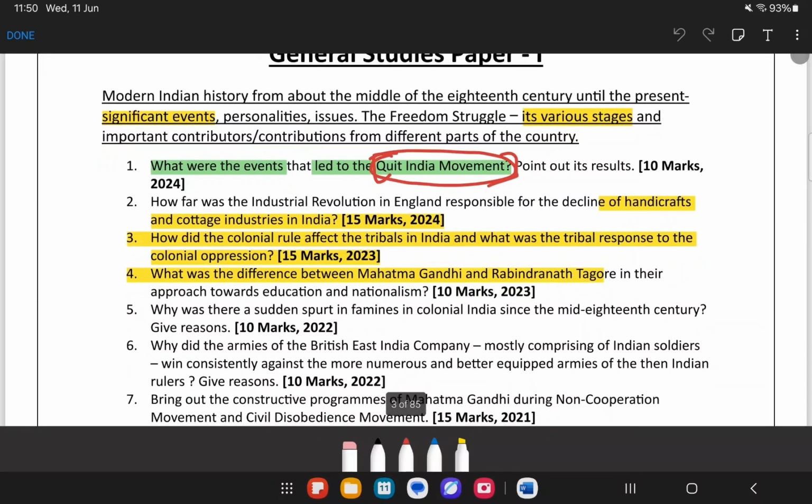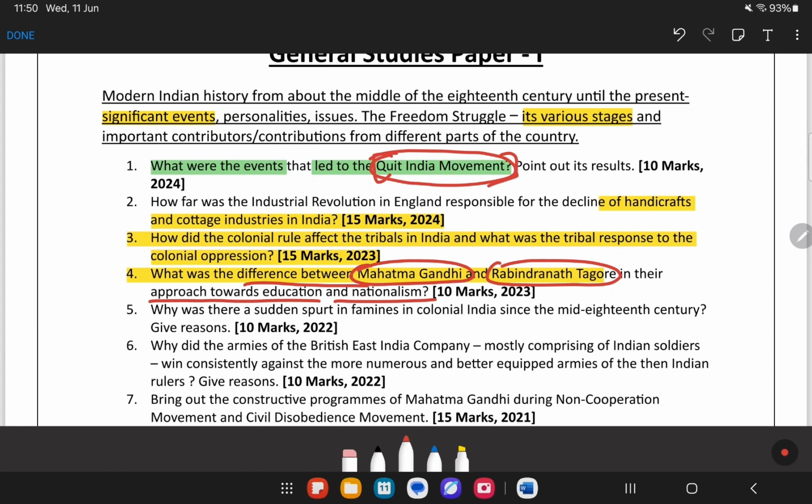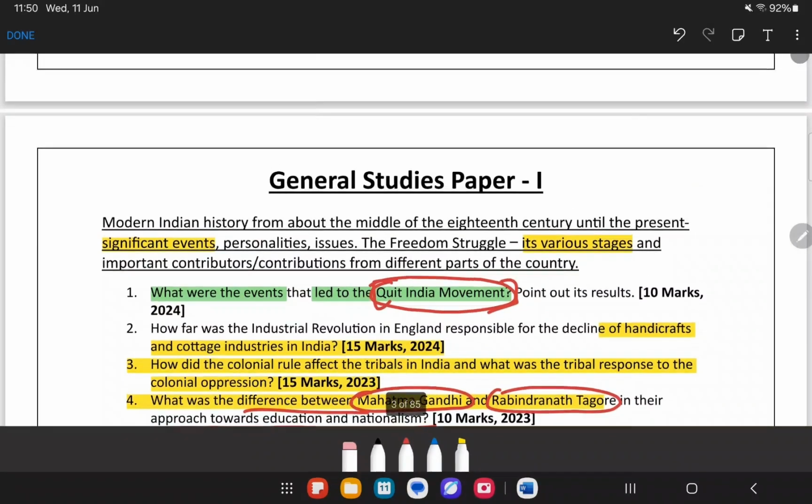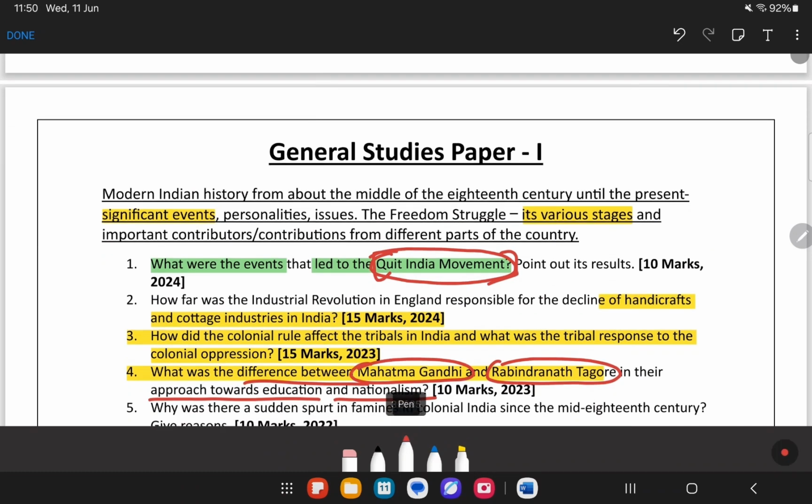Now see the next question that came in 2023. What was the difference between Mahatma Gandhi and Rabindranath Tagore in their approach towards education and nationalism? Now, which part of the syllabus can we link this particular question to? Good. See, important contributors or contributions.